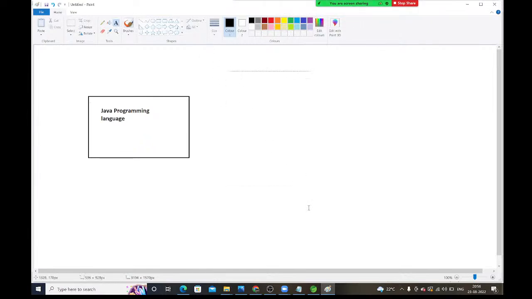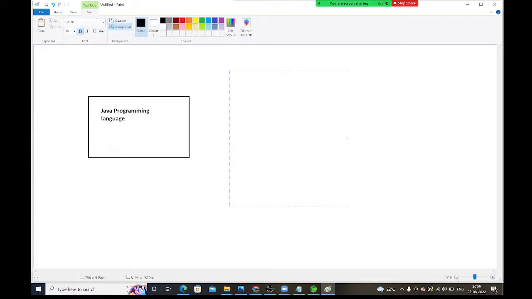Here I am using the Spring framework, Spring Boot. Next, I'm going to use Spring Data JPA. Here I'm going to use REST API, and I'm going to develop microservices.